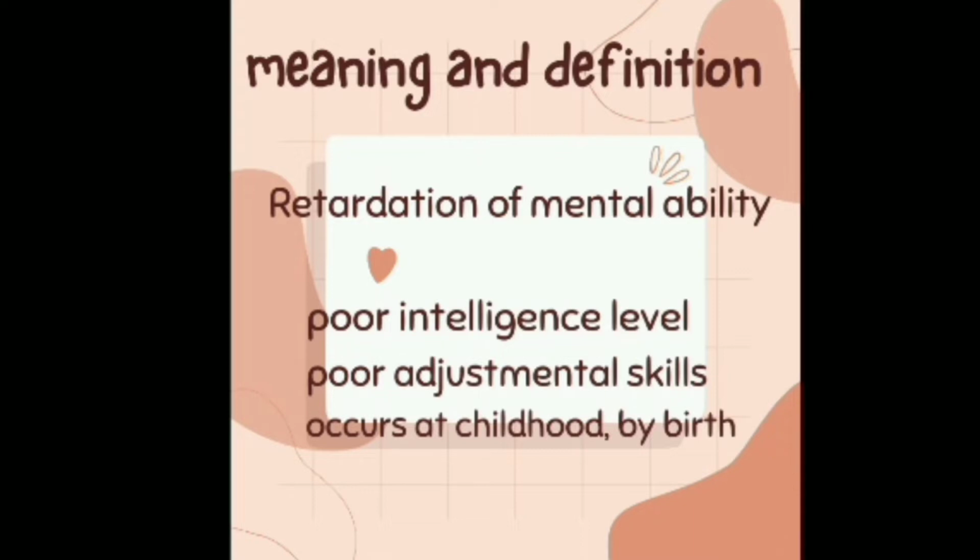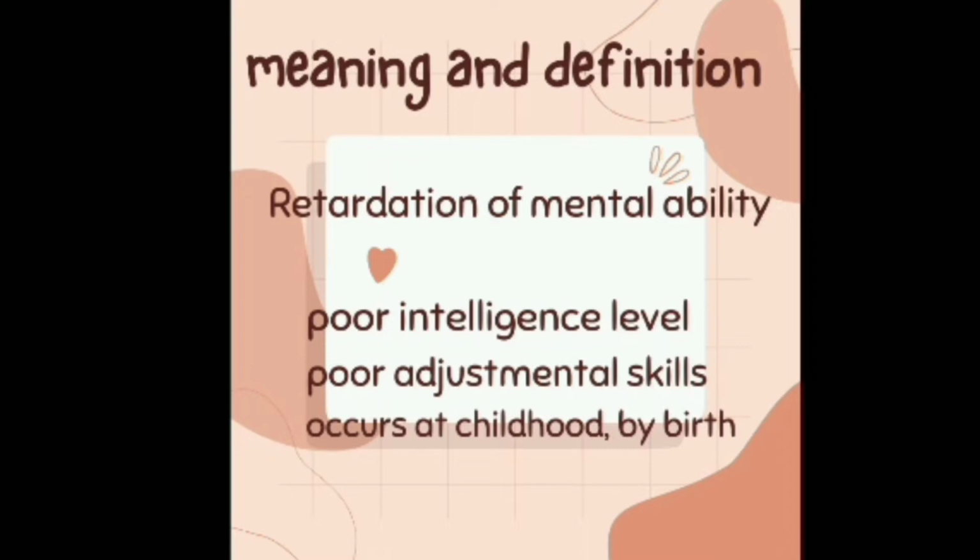The characteristics of mental retardation are a poor intelligence level, with intelligence less than 70. You may have heard about the intelligence quotient, which is a measure of the level of intelligence. A normal person's intelligence quotient will be 90 to 110, while that of a mentally retarded person is below 70. So the intelligence level will be poorer than a normal person's.